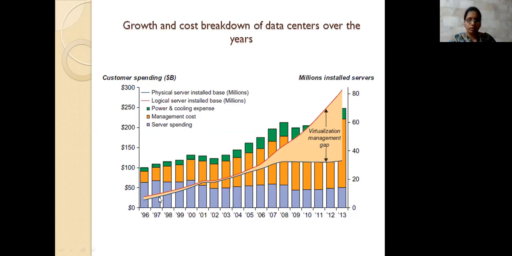What the blue line represents is the physical server install, meaning you are installing a physical server in your environment. And I am taking this one, which is the logical server install. With a logical server, they are not using any physical server. They are using a logical server somewhere which is not present at that position, at that environment. They are using an environment which is not under their control; somewhere it is present. So this is the gap they mention, because the usage has increased gradually here.